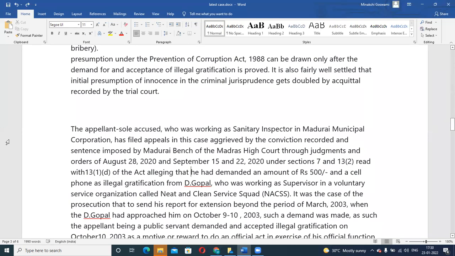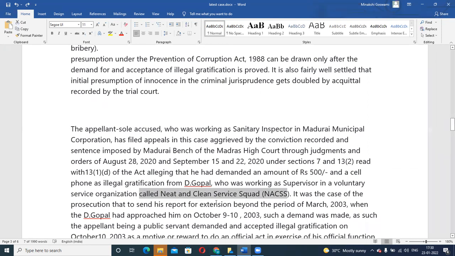So it's again related to the Prevention of Corruption Act, wherein it was said that he demanded an amount of 500 rupees plus a cell phone as illegal gratification from a person who was working as supervisor in a voluntary service organization called Neat and Clean Service Squad. They were working under this municipal corporation.